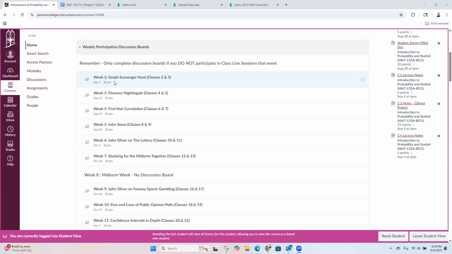For those of you who did fill it out, I graded those, and keep in mind, part of the discussion board is also responding to 2 other people that also posted to the discussion board. So if you're the first one who posts, you're going to have to go back in and post a comment to 2 other people. So don't forget to do that.